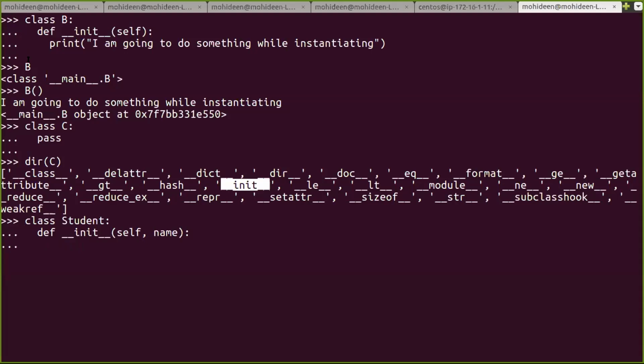So how to register an object inside a class from a method? How to do that? I want to add an object into my class from a method. In a function, we use global, right? But in a method, what to do? If we want to add some object into the class from a method, what to do?